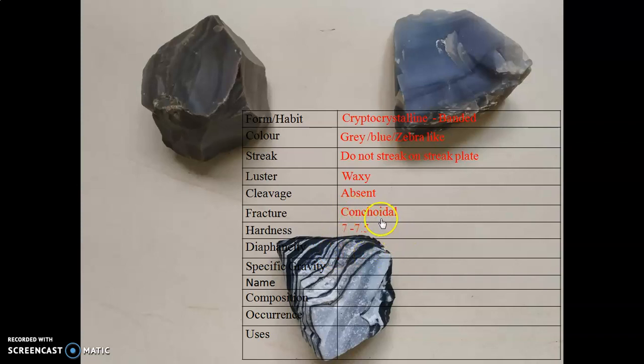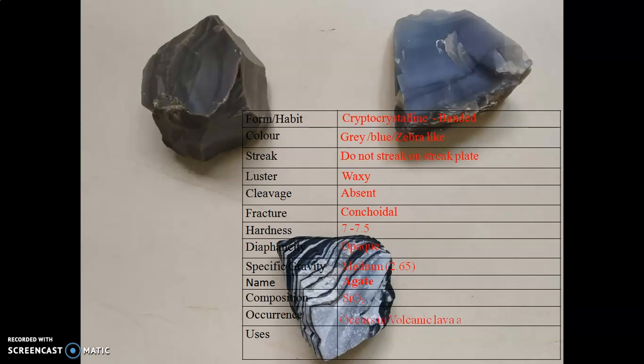We observe one thing: these minerals are harder than quartz. Even though they belong to the quartz group, these minerals are harder than the crystalline variety of quartz. Diaphanity opaque, specific gravity medium, name agate, chemical composition SiO2.